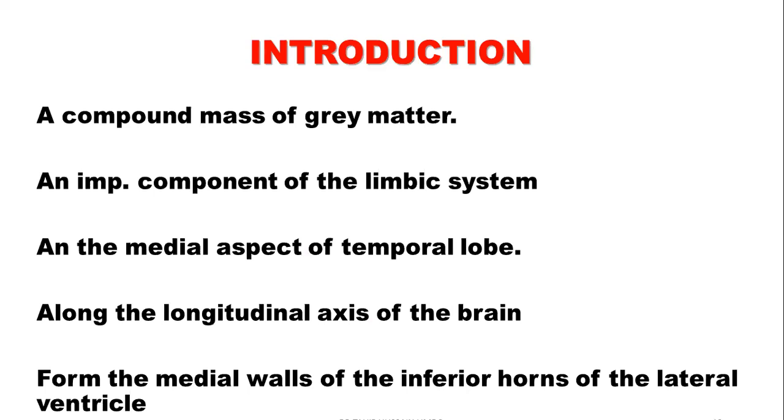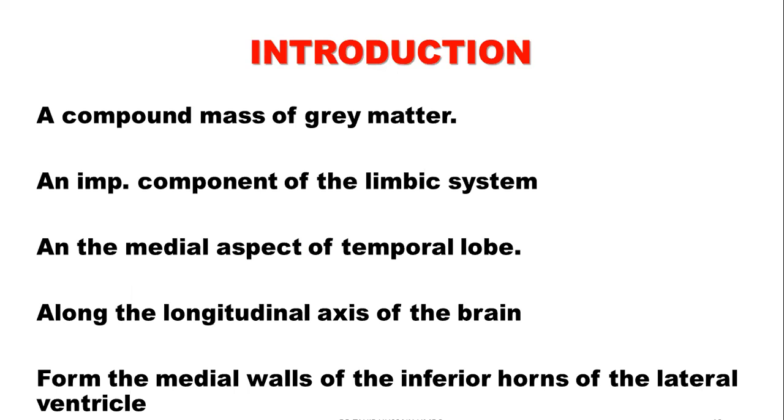Hippocampus is a compound mass of gray matter and an important part of limbic system at the medial aspect of the temporal lobe along the longitudinal axis of the brain. It forms the medial wall of inferior horn of lateral ventricle.